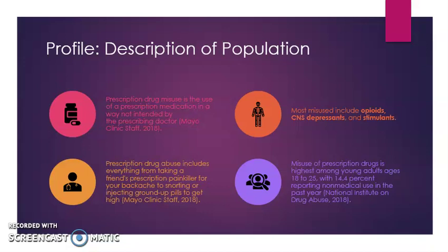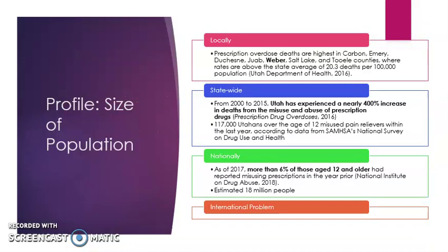Misuse of prescription drugs is highest among young adults aged 18 to 25, with 14.4% reporting non-medical use within the past year. Size of population. Locally, Weber County is among the worst in the state. Prescription overdose deaths are above the state average. From 2000 to 2015, Utah experienced nearly a 400% increase in deaths from misuse and abuse of prescription drugs.